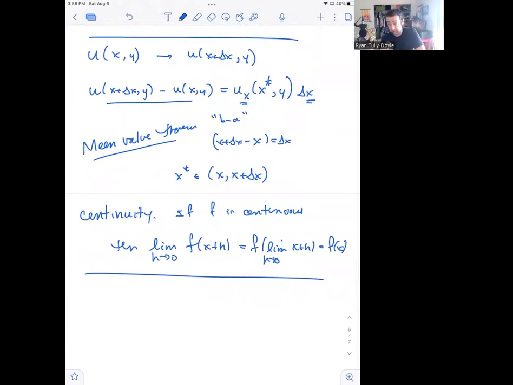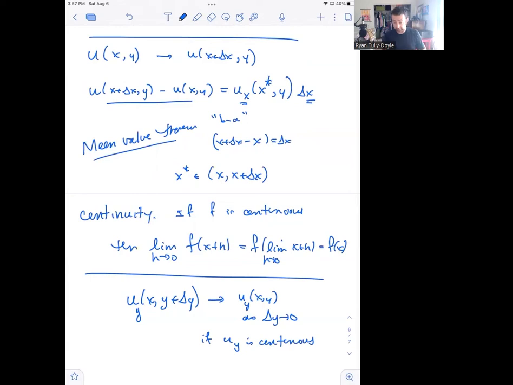So there's an expression that's going to come up in the computation that we're doing that's going to look like u of x, y plus delta y. So that's a function of two variables, and there may even be a derivative involved, a u_y, say. So this is the y partial derivative of a function u. And the idea is this has to approach u of x, y as delta y goes to 0 if u_y is continuous.